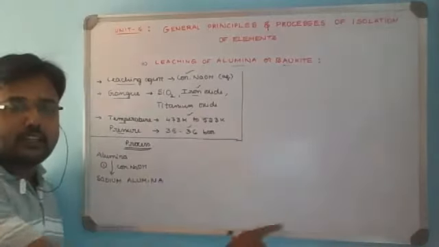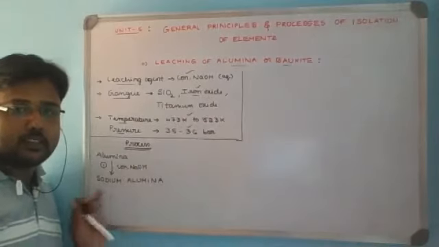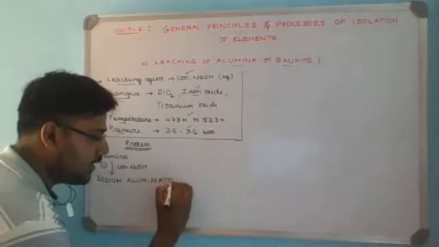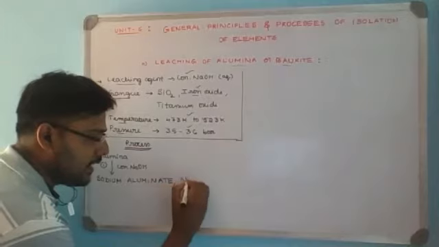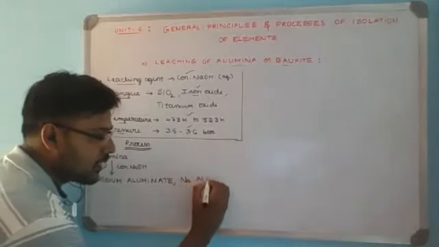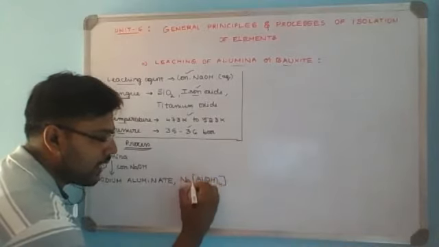Then balancing the equation will be much easier if the concept of this is very clear. So it is sodium aluminate, which is given as Na as a counter ion, and aluminium hydroxide, Al(OH)4, within the square bracket.